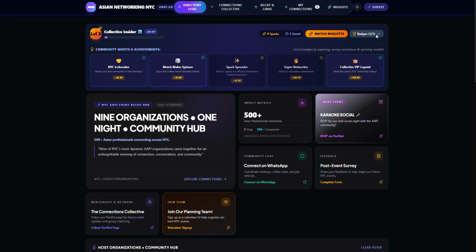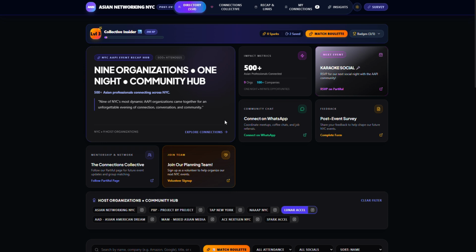Let's keep going through the rest of the page. Over here, it's 9 organizations coming together and collaborating, so I'll include the links for the Instagram pages of all the orgs so you can stay connected and follow them. On this page, we have over 500 people that you can connect with who opted in to share their information with the group. So happy adding when you get to the bottom section.